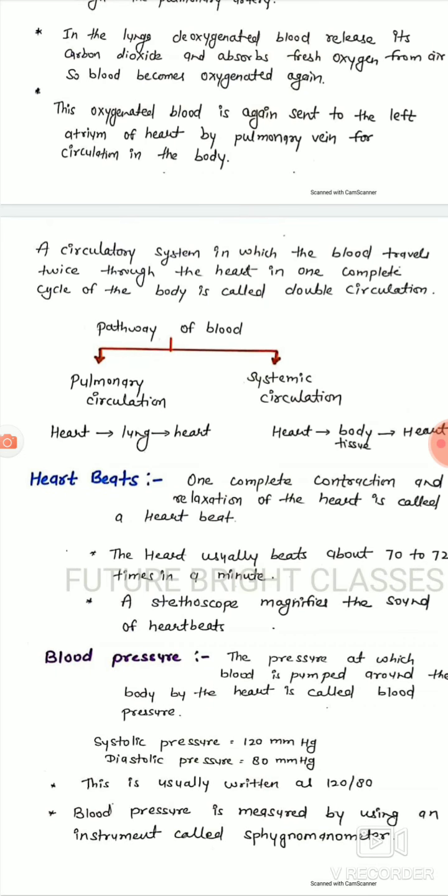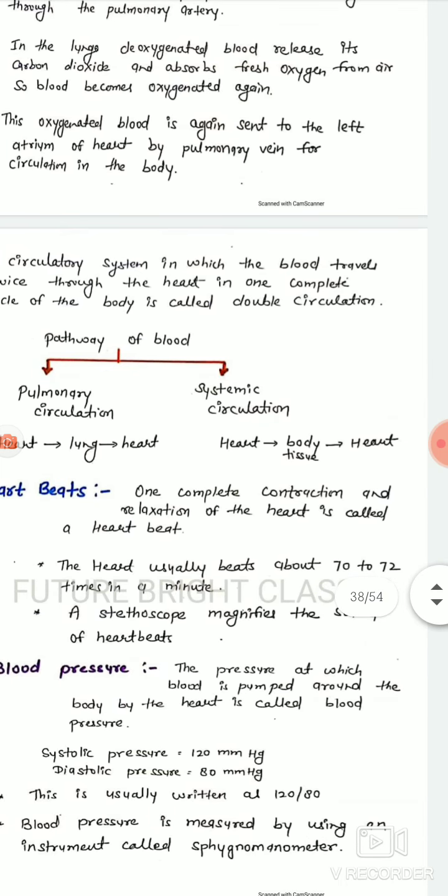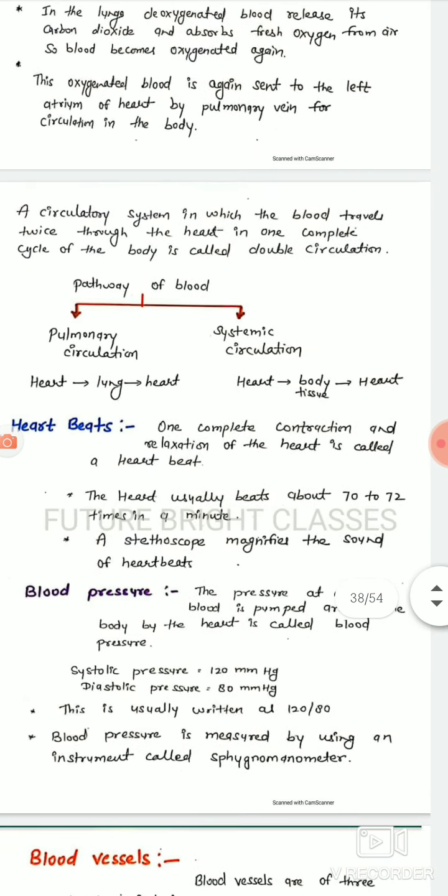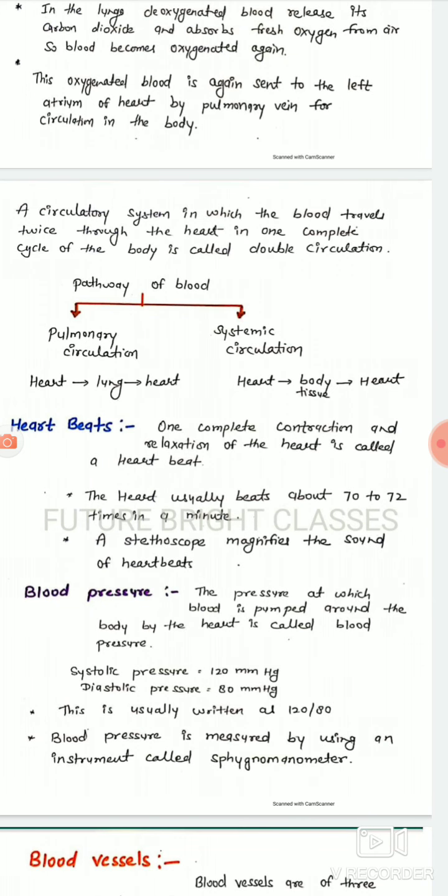A circulatory system in which the blood travels twice through the heart in one complete cycle of the body is called double circulation. Pathway of blood: pulmonary circulation and systemic circulation. In pulmonary circulation, blood goes heart, then lungs, then again heart. But in systemic circulation, blood goes from the heart to the body tissue and then again to the heart.